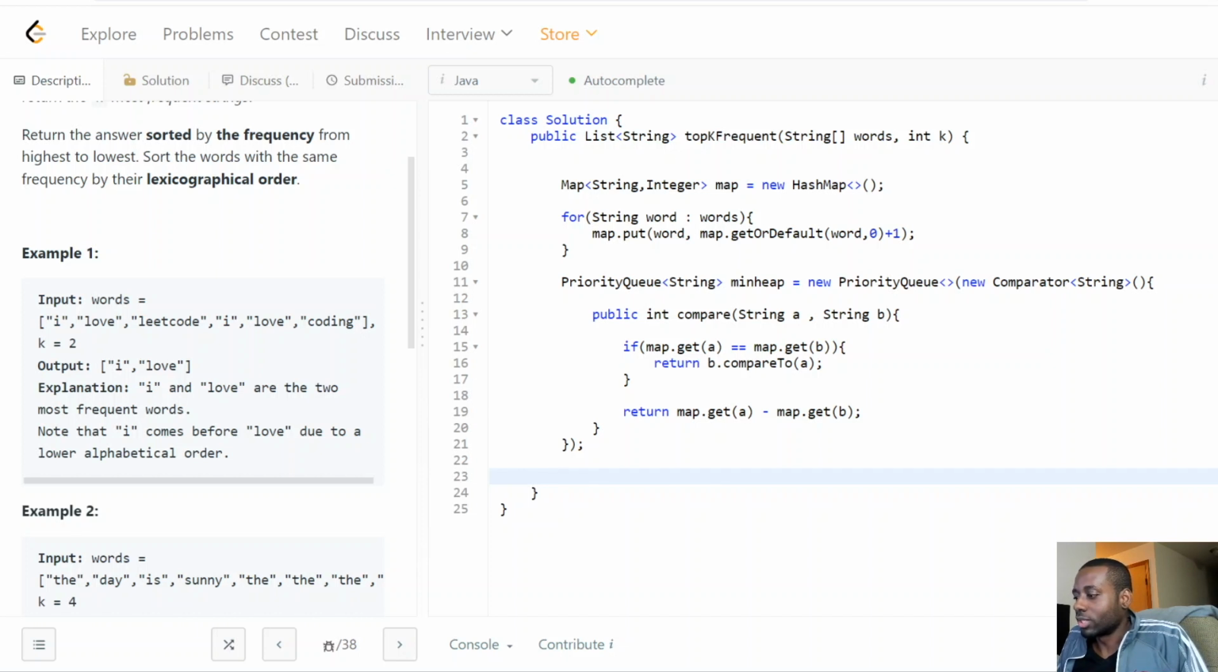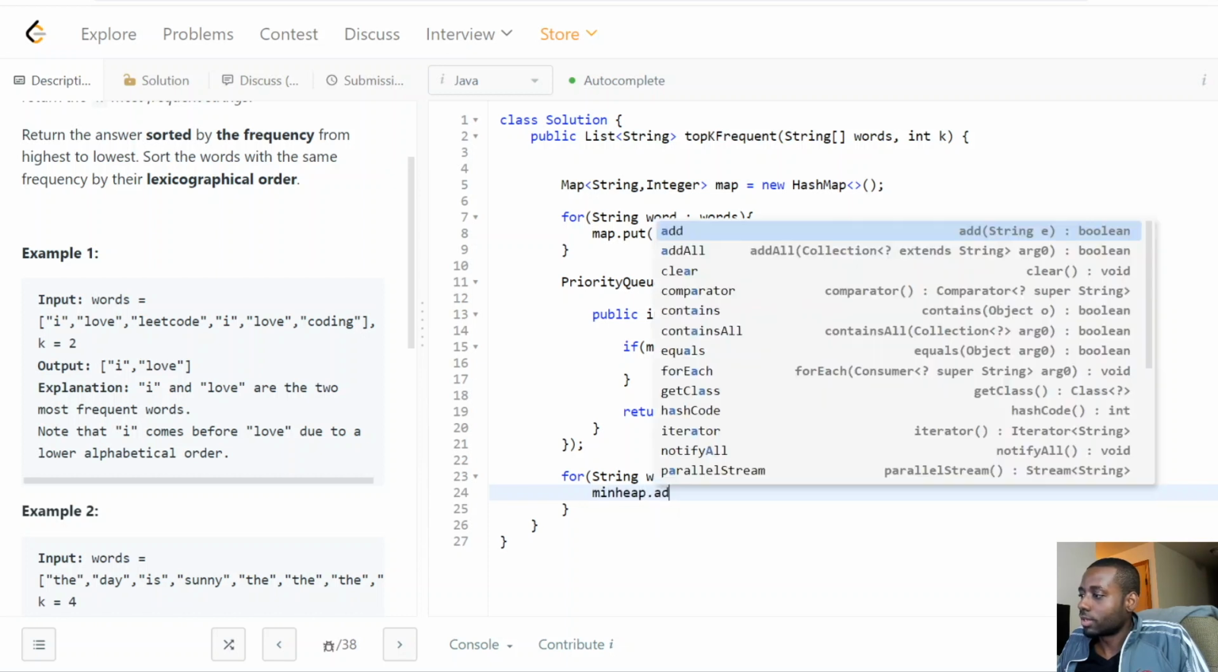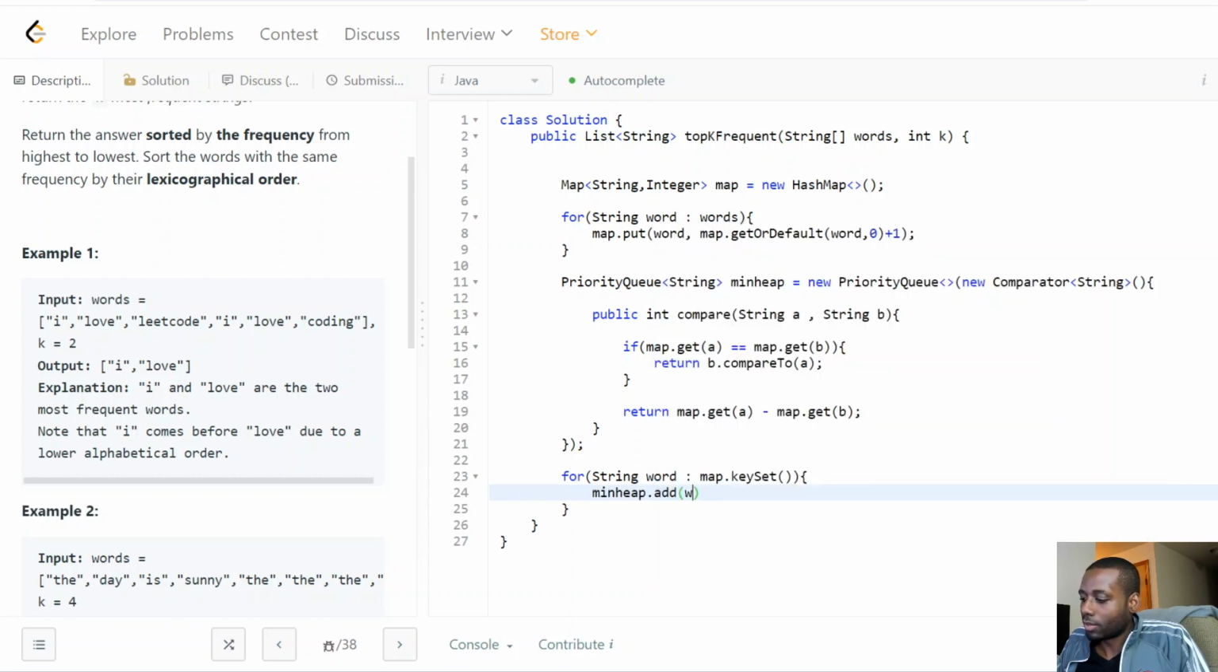So after we do that, what's next for us, guys? Right? What's next? So what I'm thinking is we need to look through all the words again, right? But we're going to be smart with it, right? We're going to look through all the unique words, right? And we have access to that with the key set, right? So that's what we do have here. And then we're just going to do a min heap, and we're going to add that word to the heap, guys, right?